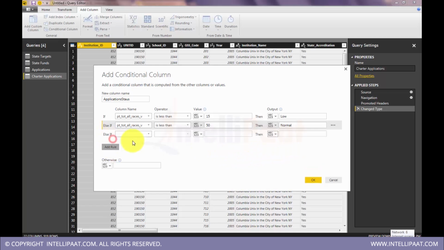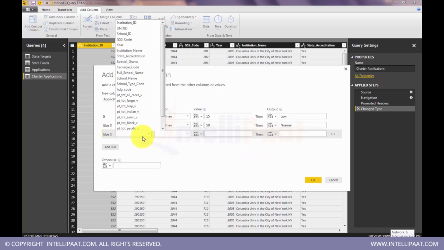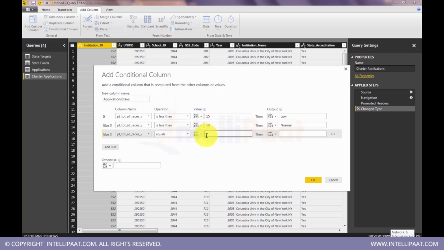Add another rule, if it is not below 15 and it is not below 50, I can now put any upper limit here. I don't want to write less than again. I'll just say if it is 50 or more than 50, high.